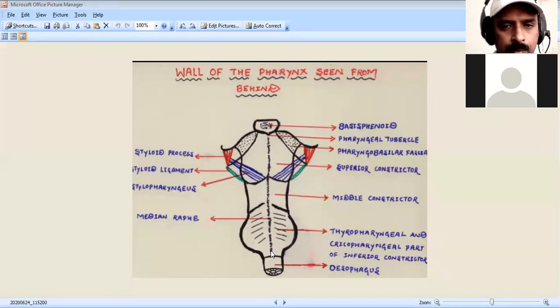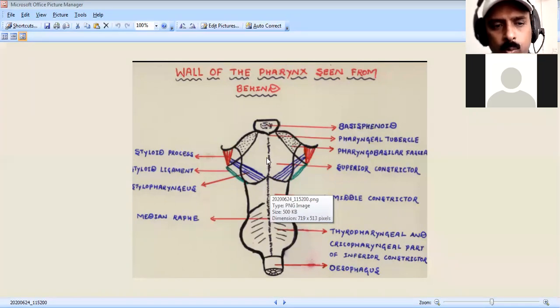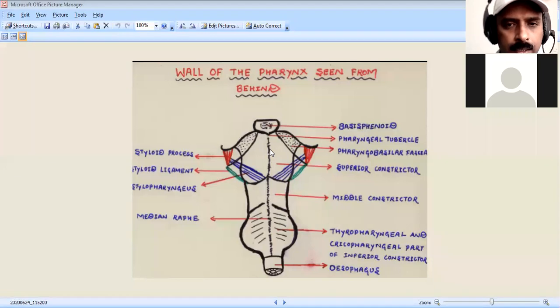Then the fourth point: the constrictors are so arranged that the inferior overlaps the middle, and the middle overlaps the superior. So they are overlapped; they are not situated separately from each other. The inferior constrictor muscle overlaps the middle constrictor muscle, and the middle constrictor muscle of the pharynx overlaps the superior constrictor. So this is the fourth point of the preliminary remarks.